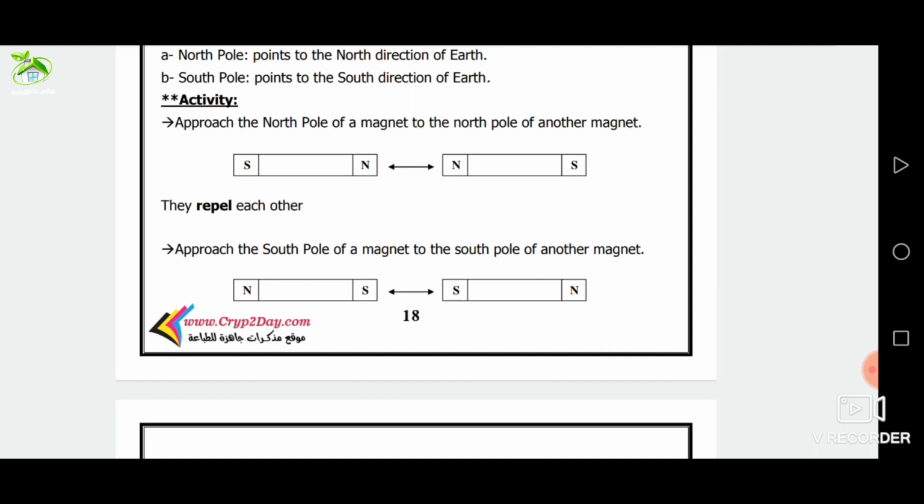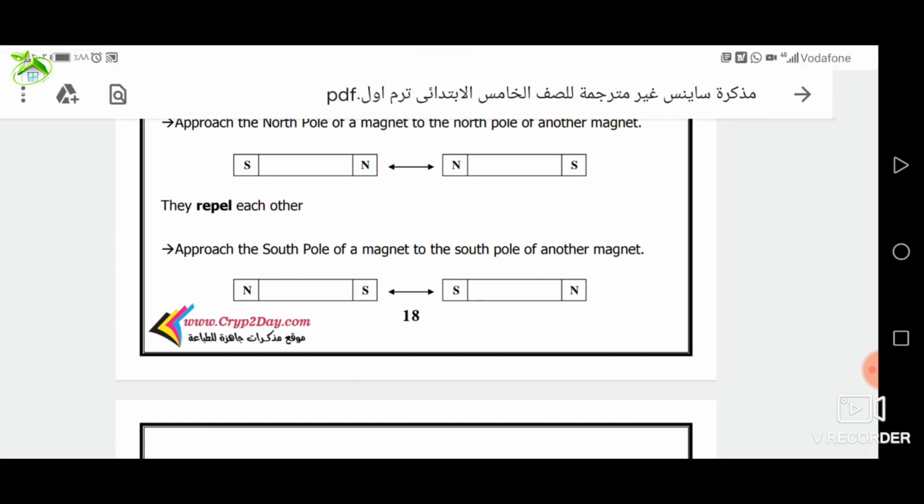Number 3, the like or similar magnetic poles repel each other, but the unlike or opposite magnetic poles attract each other. Again, the like magnetic poles repel each other, but the unlike or opposite magnetic poles attract each other. Number 4, the magnet is surrounded by an area called magnetic field.